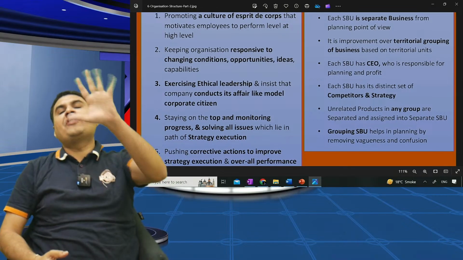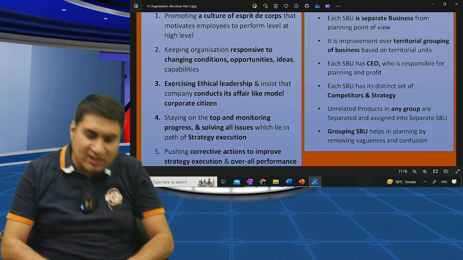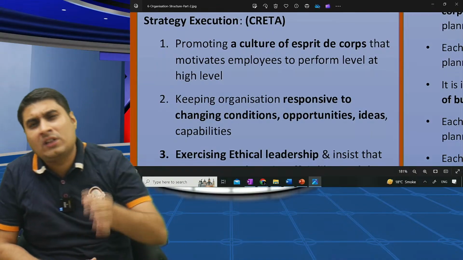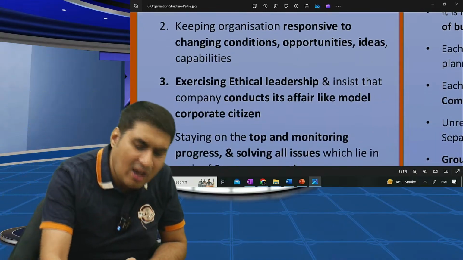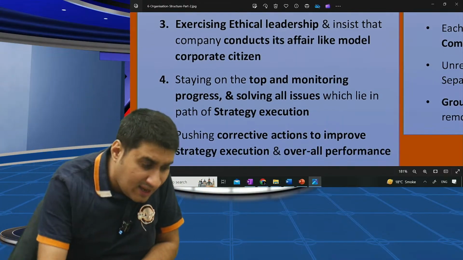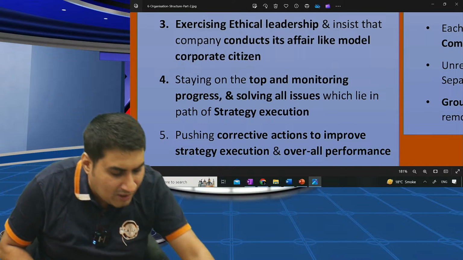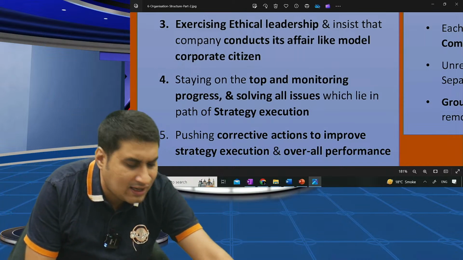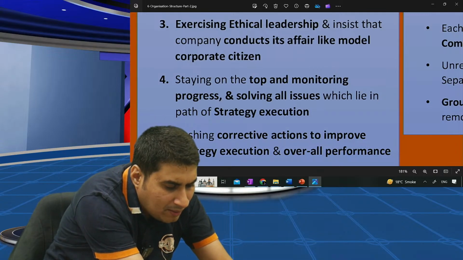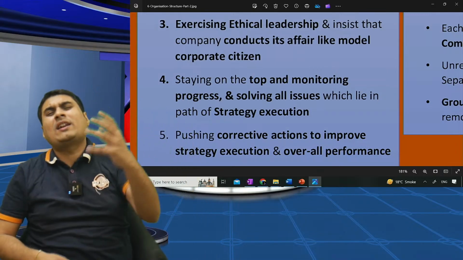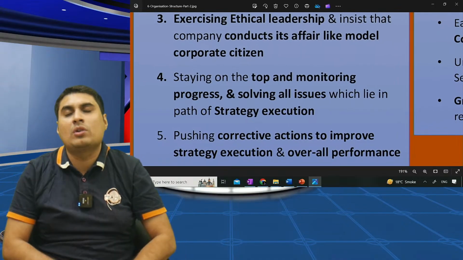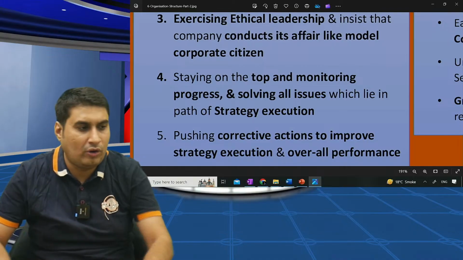Chalo, try. What are the five roles a leader will play in good strategy execution? Okay, Creta. C. Promote a culture of esprit de corps that motivates employees to perform at the highest level. R. Keep the organization responsive to new ideas, capability, opportunity. E. Exercise ethical leadership so the company conducts affairs like a model corporate citizen. T. Staying on the job, monitoring progress, solving whatever issues lie in the path of good strategy execution. A. Pushing corrective action to improve execution and overall performance.